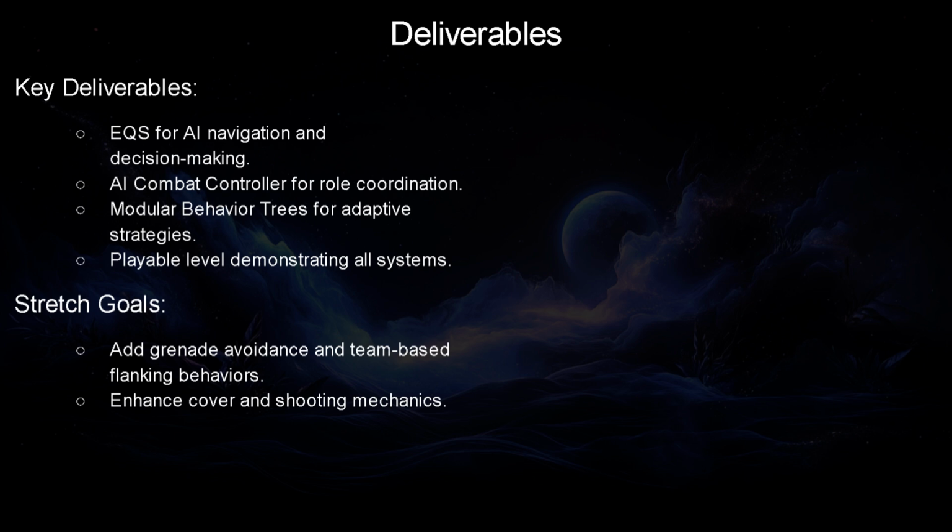The key deliverables for this project include an attack behavior using EQS for tactical positioning during combat, a take cover feature, and a strong shooting element. A search pattern behavior using the EQS and behavior tasks. A blueprint class to coordinate and distribute roles among instance AIs, and a variable to change flanking directions.